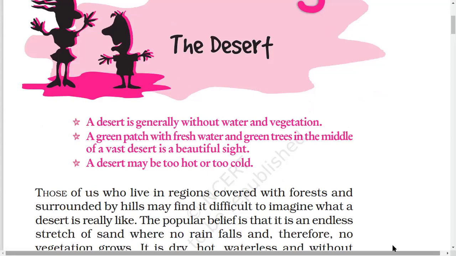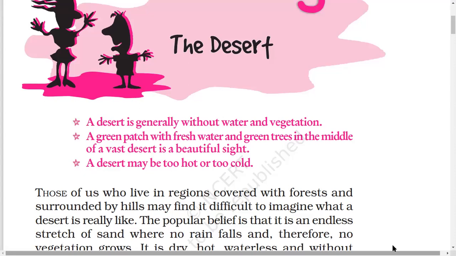Now, a desert may be too hot or too cold. You may think that deserts are always hot only, but remember there are cold deserts also. And remember that Ladakh is a cold desert. It has no vegetation. It also has less water and no vegetation, but the temperatures there are too cold, so it is known as a cold desert.